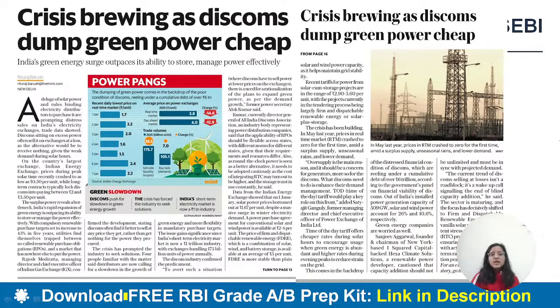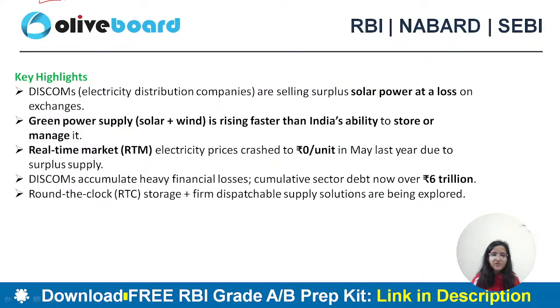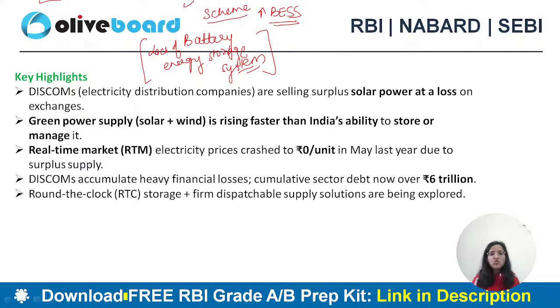Okay, then there is this news: crisis brewing as discoms dump green power cheap. Like we have discussed in our previous classes, the government has brought up a scheme for increasing battery energy storage systems. In our country, a major issue is the lack of battery energy storage systems. This is one major hindrance in India, that we do not have a proper storage system, which is why people were moving towards coal also. That is why coal-based energy also increased.